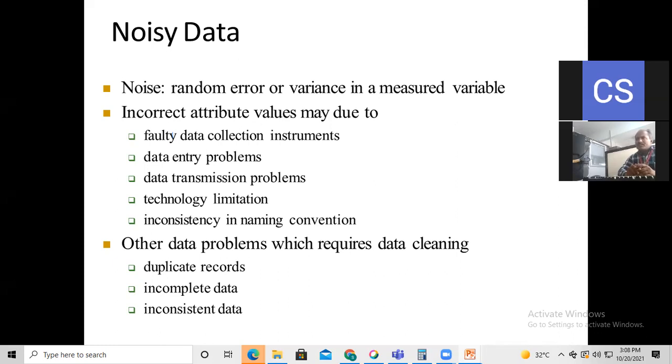Data transmission problem. What are the data transmission problems? While transmitting the database from one place to another place, hackers may insert wrong information into that database. That's why we need to consider security for the data transmission. If we provide security to the data transmission, definitely the data will be received as it is on the receiver side. Otherwise, incorrect data may be transmitted.